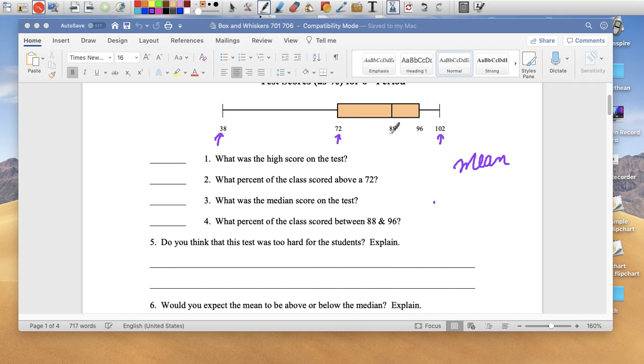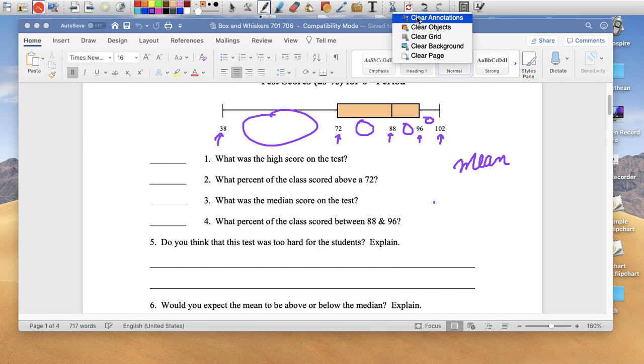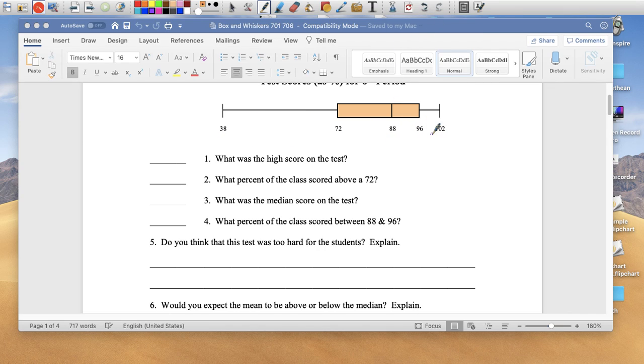I know some of these, right? But I don't know how many kids are here, how many kids are here, how many kids are here. So I have no idea, I can't find the mean. But would I expect it to be above the median? So if I add all their grades up, do you think the grade would be above 88?